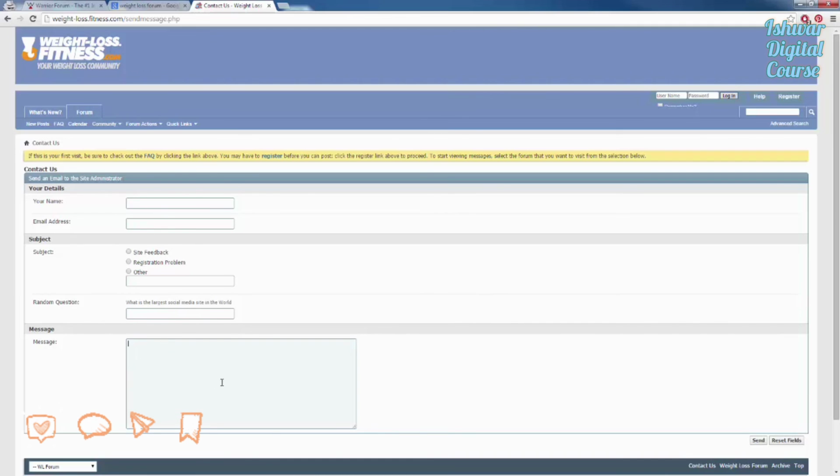I'm going to fill this out. I'm going to leave a message that says, hey, I am so-and-so. I work in the weight loss industry. I would love to reach out about some kind of partnership. Try to reach out and see if they have a Skype or a Facebook that you can talk to them through. It's a lot better than filling out forms, asking for Skype information or Facebook information, or a personal email, so you can have some kind of direct line of communication. Get an introduction from the administrator, introduce yourself. It's all about building your relationship with the forum owner, okay?